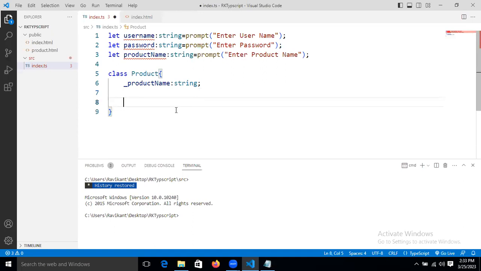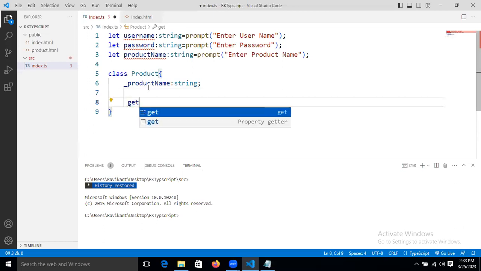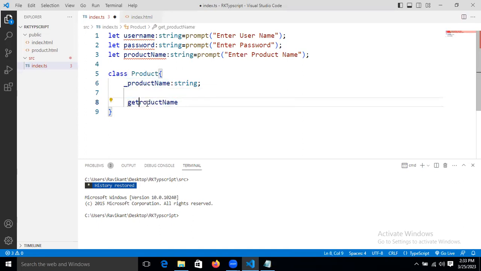Now here, whenever we want a method to get the product name, we will use a getter function, a getter method, right? How will we write it? We will give the get keyword, then the property name, and we make the first letter a capital. Without any argument, this method will be there.